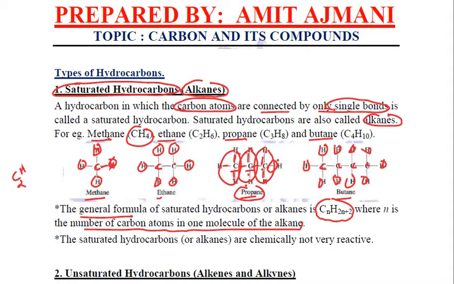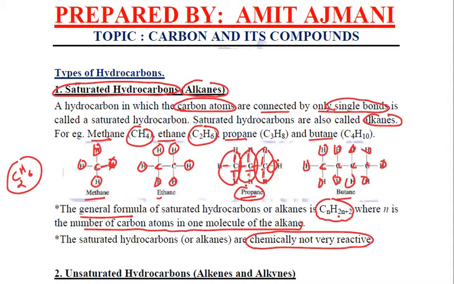It will be double the carbon atoms plus 2. 2 into 2 is 4, plus 2 is 6. This is a compound with 2 carbon atoms, C2H6, and this is what we see here, right? Now these saturated hydrocarbons or alkanes contain single bonds, and because of the presence of single bonds, these saturated hydrocarbons are chemically not very reactive.